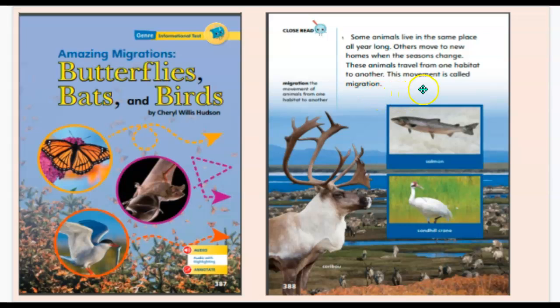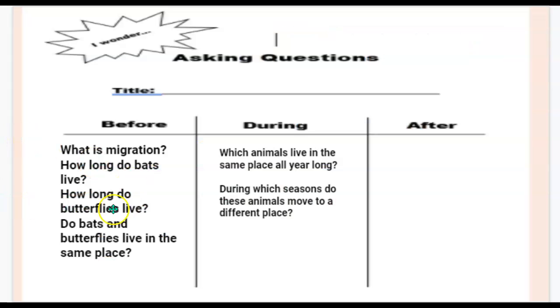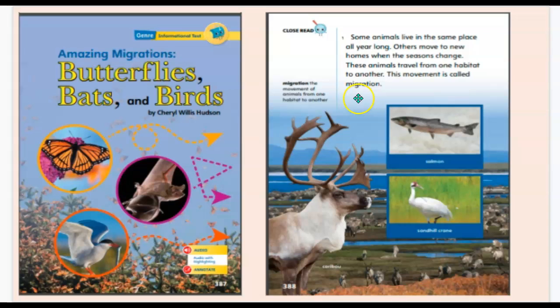These animals travel from one habitat to another. This movement is called migration. My question right here, what is migration, has been answered. I see it right here. It says, these animals travel from one habitat to another. This movement is called migration. Okay, so migration is the movement of an animal from one habitat to another.